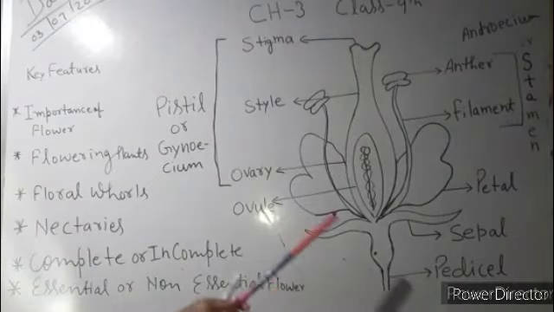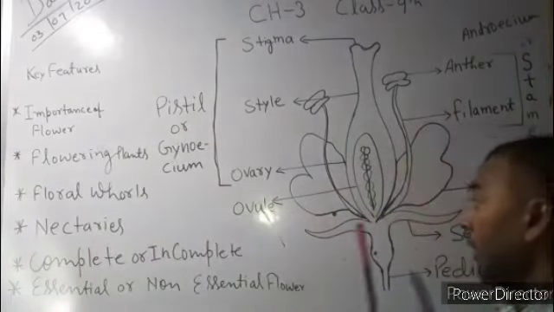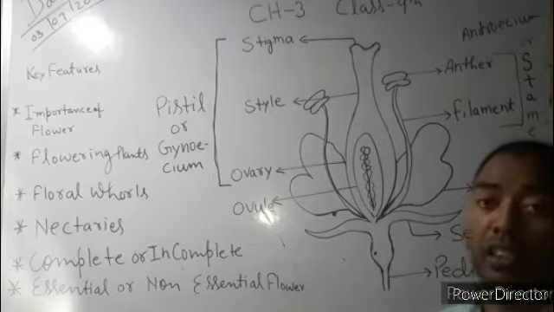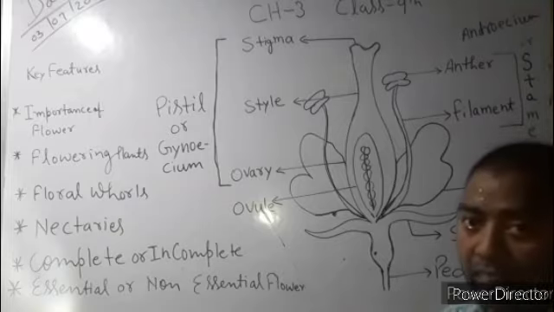And in the basal part of the stalk, there are nectaries. By nectaries, we mean that all the insects come to take the nectar, and it is very sweet in taste.